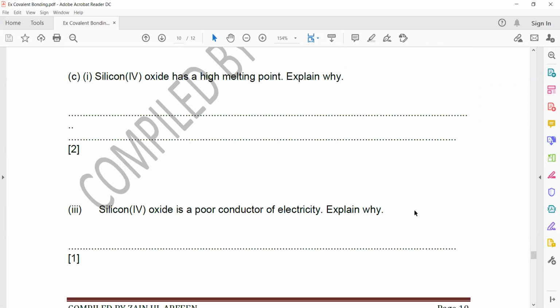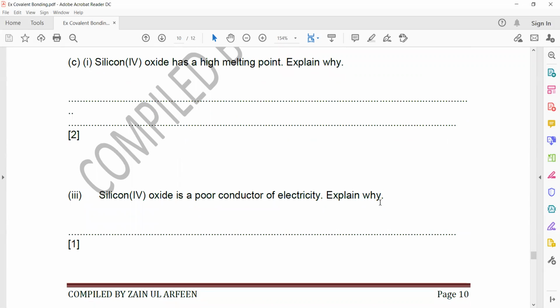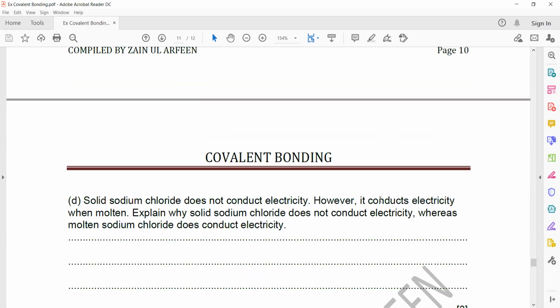Silicon dioxide is a poor conductor. Why is it a poor conductor? Because it does not have free electrons or ions. That's why it cannot conduct electricity.